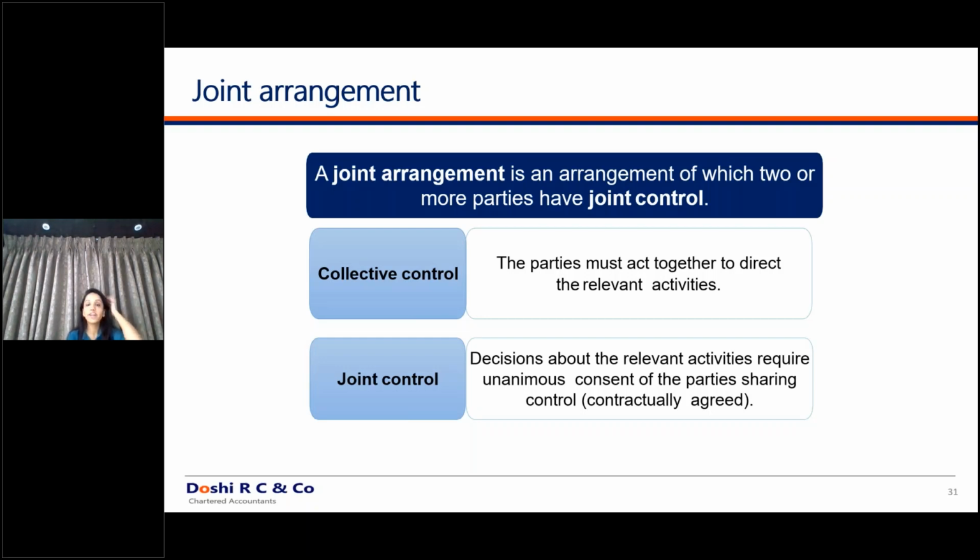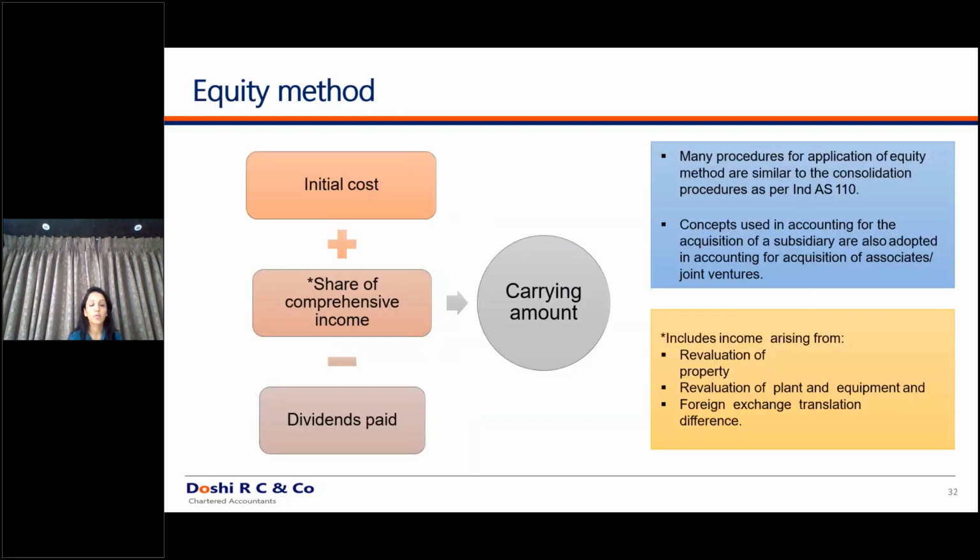Now, another parameter: under Indian GAAP, you had a different method of accounting. For the purpose of joint ventures, you used to do a proportionate consolidation. Whereas under Ind AS, for the associate as well as joint ventures, you have to do equity accounting. Whatever equity accounting is similar to what you used to do for an associate, the same you have to do for the joint venture, and there is no concept of proportionate accounting.